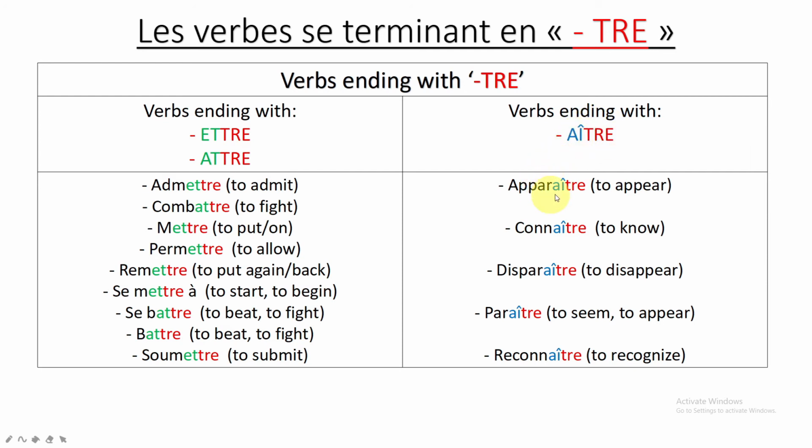In this group we have apparaître, connaître, disparaître, paraître, reconnaître, all AITRE. So the same logic: knowing that it's TRE, we come to the TRE table, and now we need to check what comes before TRE to choose the convenient subgroup. Understood?